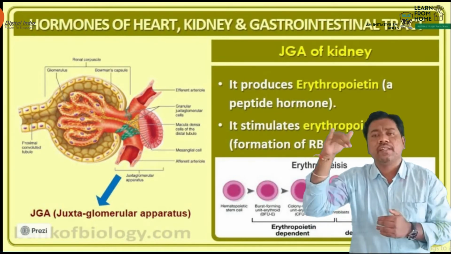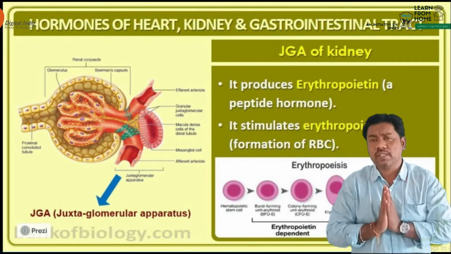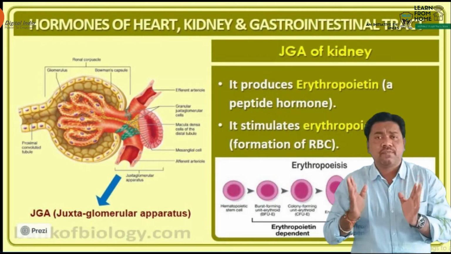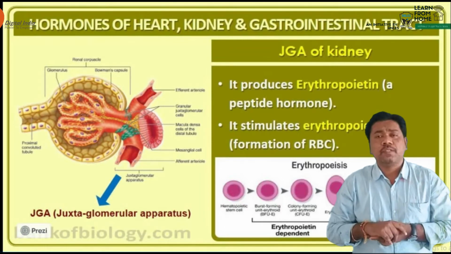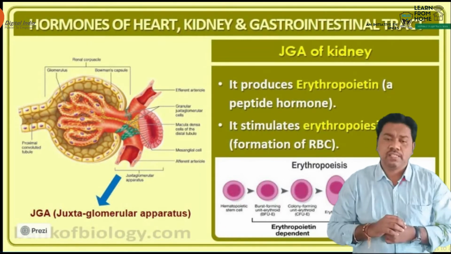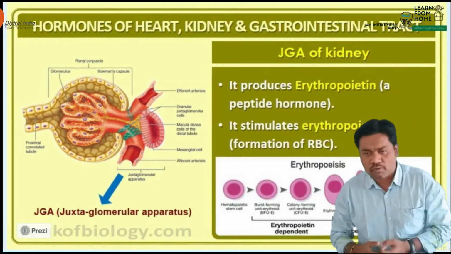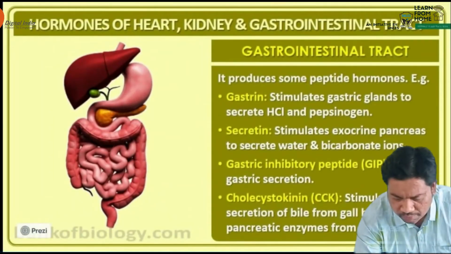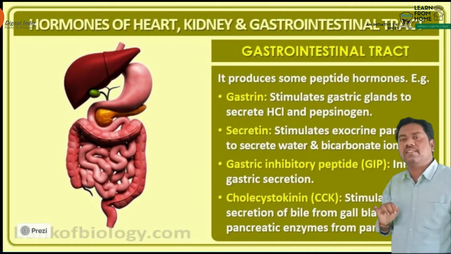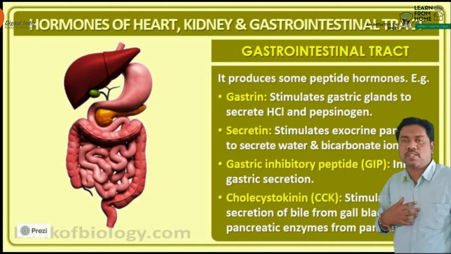Anemia means a decrease of RBC cells. What is the normal count of RBC? 4.5 to 5.5 millions of RBCs per cubic millimeter. This is the normal range of RBC cells. After that, we have to talk about the next hormone. That next hormone is produced from the gastrointestinal tract, which is said to be the alimentary canal.